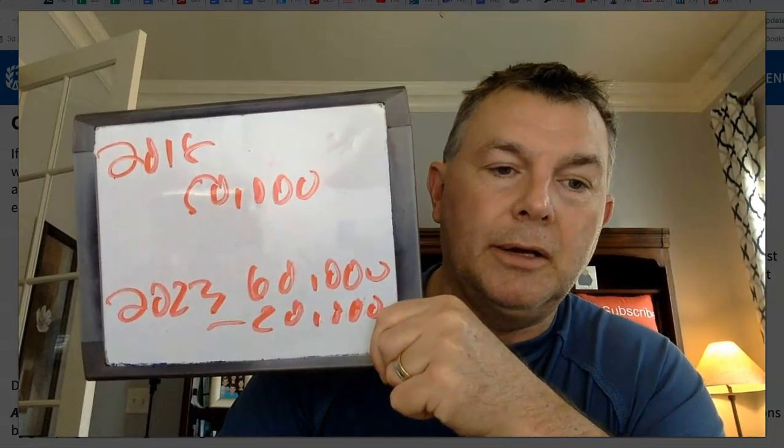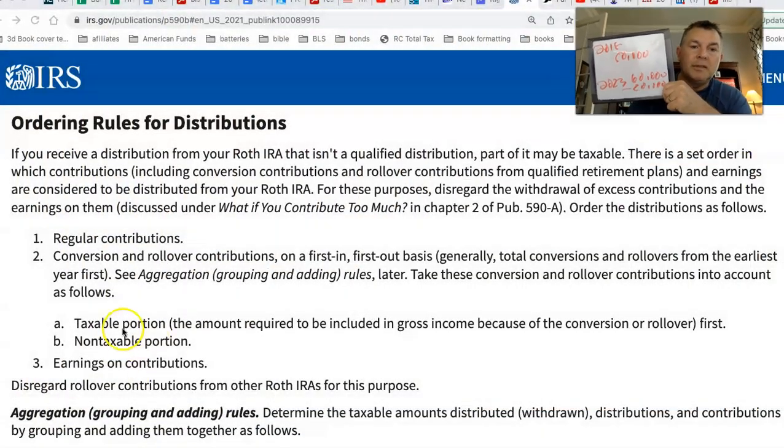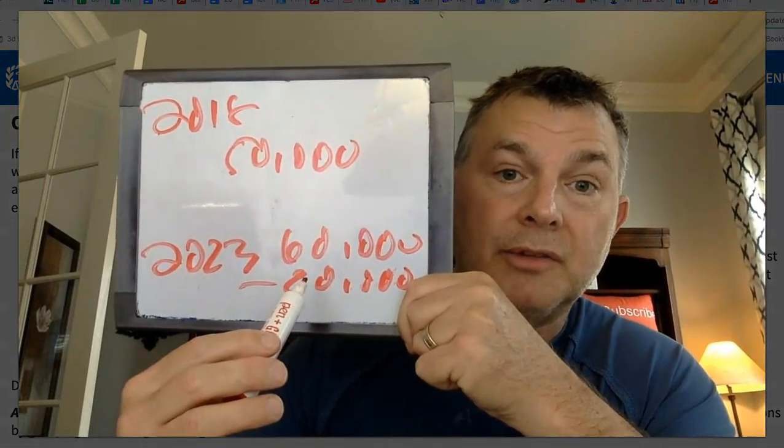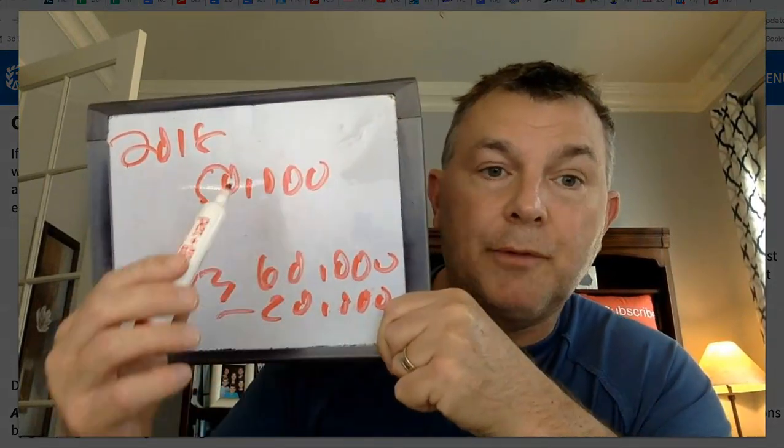And as it says right there, it cannot be any clearer. Taxable portion first. That $10,000 of gains, I need $20,000, of which $10,000 is my gain from the initial $50,000 conversion. The gains come out first. Because I'm under the age of 59 and a half, not only do I have to pay tax on those gains, I'm going to have to pay a penalty as well.